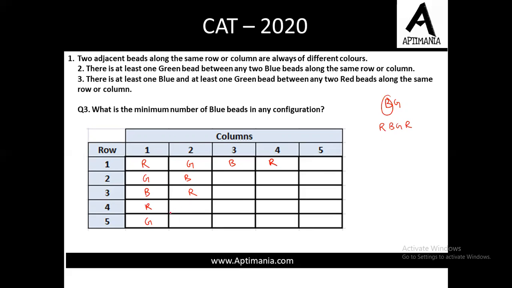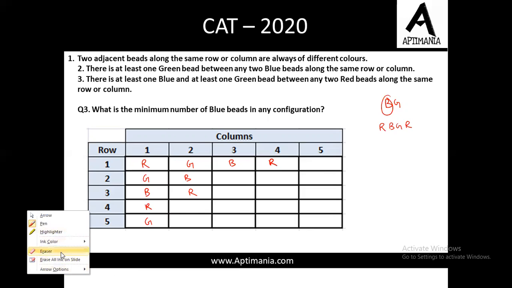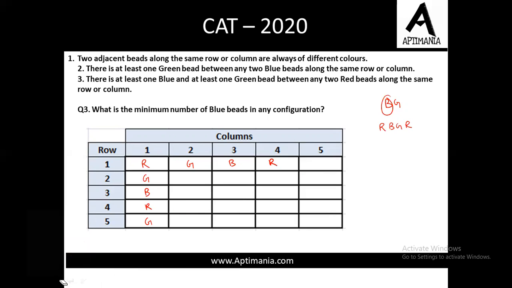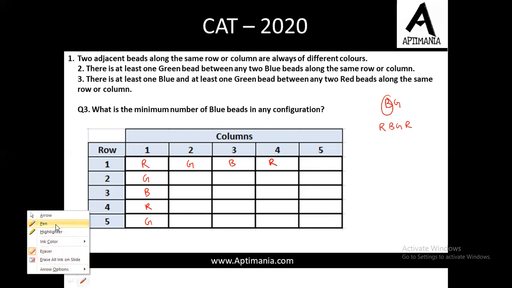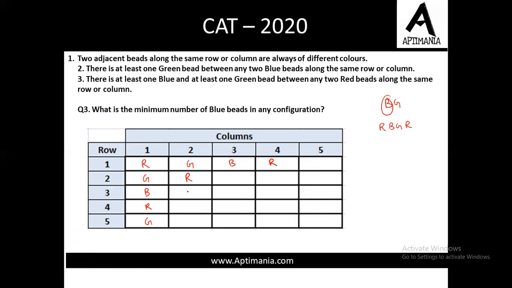Fine. Or further, in fact, we can use an R over here only. Let me erase this. We can use R here also. See, we need to minimize blue, so let us try to maximize R. So we can use R here also. In fact, we can use R diagonally. So R can be used here as well, here as well, and here as well. Fine. And here it is R, so it has to be G, then it has to be B, and then R again. Then R is here, here it has to be G, then B, and then R.